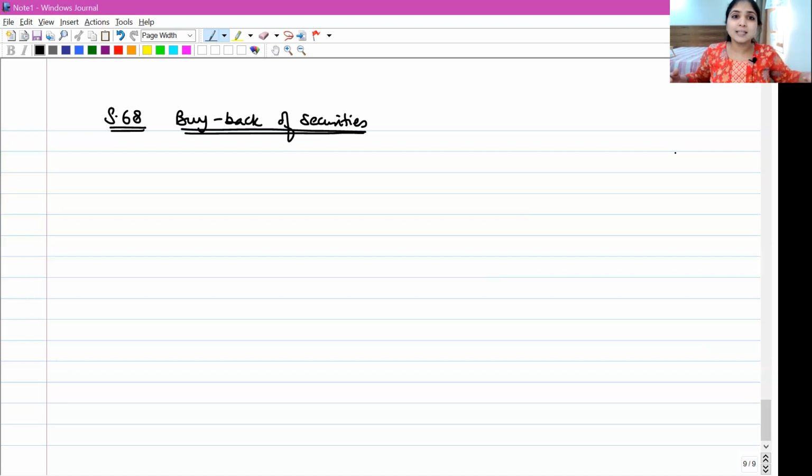So that is why you can avoid section 66. When you buy back, there is reduction of share capital, but you can avoid section 66 if you fulfill all the conditions given under section 68. If you don't fulfill the conditions given under section 68, then sorry, you have no choice. You will have to follow the section 66 process.